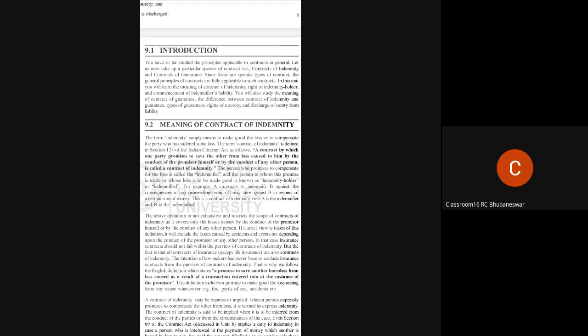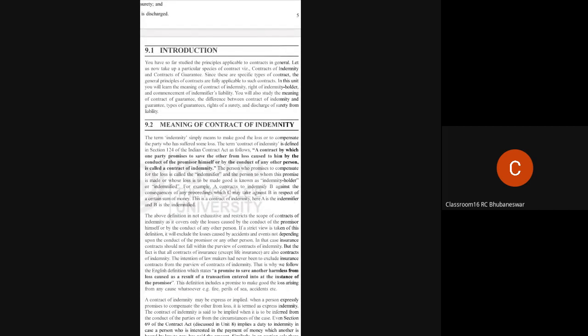This is a contract of indemnity. Here A is the indemnifier and B is the indemnified. That means A is covering B if B loses in future. So all the loss will be covered by A.